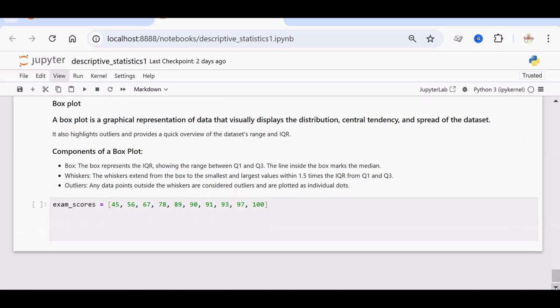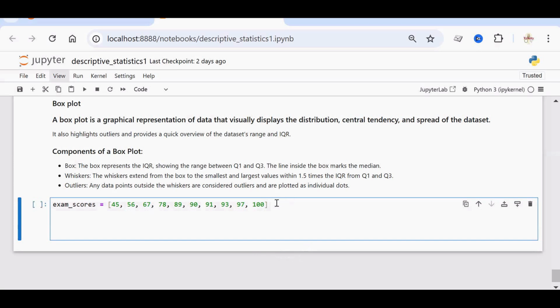Okay, the box plot is a graphical representation of the data that visually displays the distribution, central tendency, and spread of the dataset. So this box plot also highlights the outliers and provides a quick overview of the dataset's range and IQR. There are 3 components in box plot. First component is the box, which represents the IQR. There will be a line inside the box which shows the median, and whiskers extend from the box to the smallest and largest values within 1.5 times the IQR from Q1 and Q3, and outlier will be outside the whiskers, that will be plotted as individual dots. So we'll see the components of the box plot with an example.